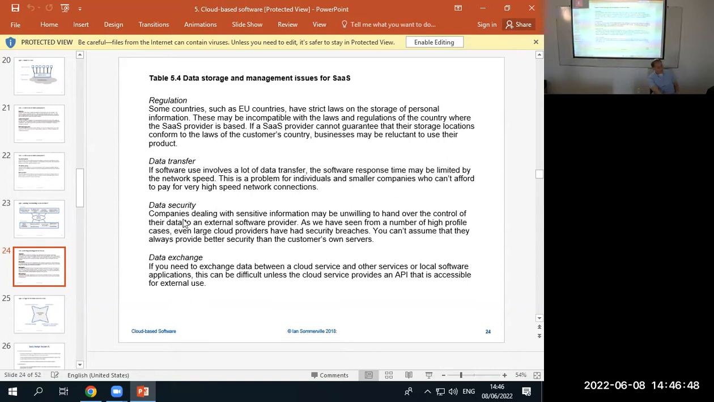Data security. It could be that a company, let's say a bank, or the army doesn't want its data to be stored on Amazon. The army is going to have a problem with using Amazon because they don't want their data anywhere except in their own servers.